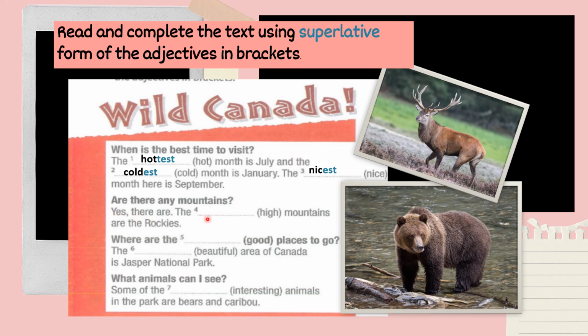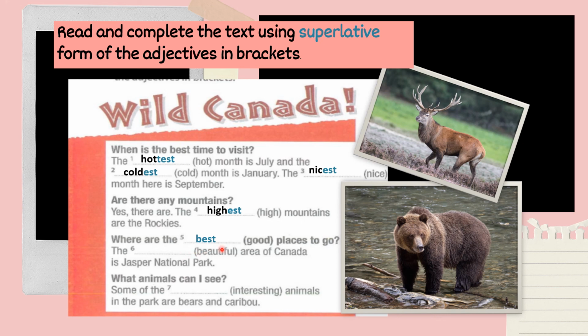The high become highest. We put est after the adjective word. So, the highest. Number 5, good. This is irregular adjective. Still remember? Good become best. The best. Where are the best places to go?